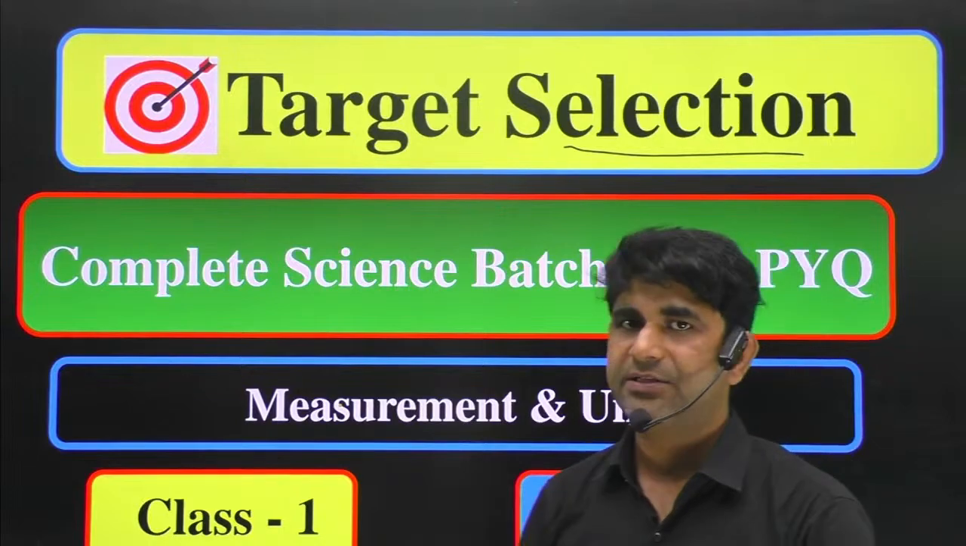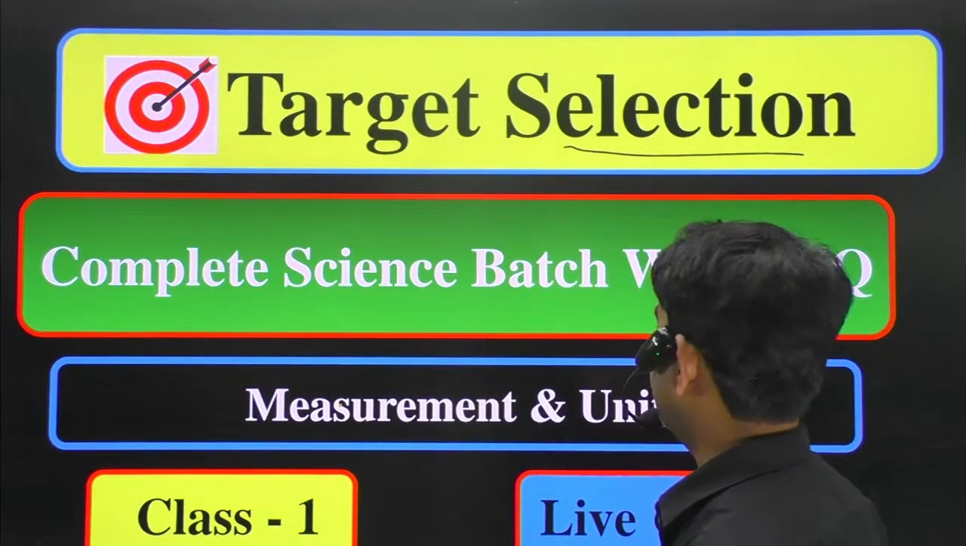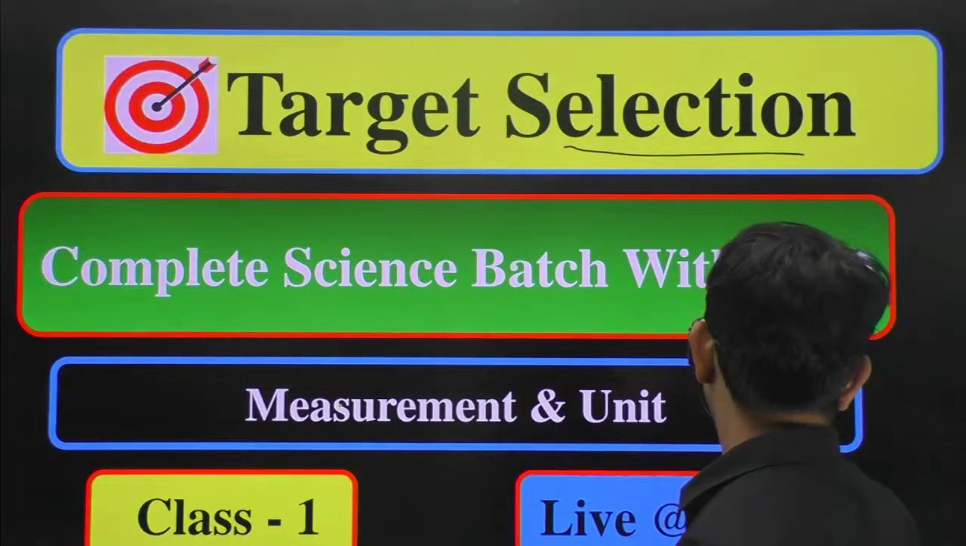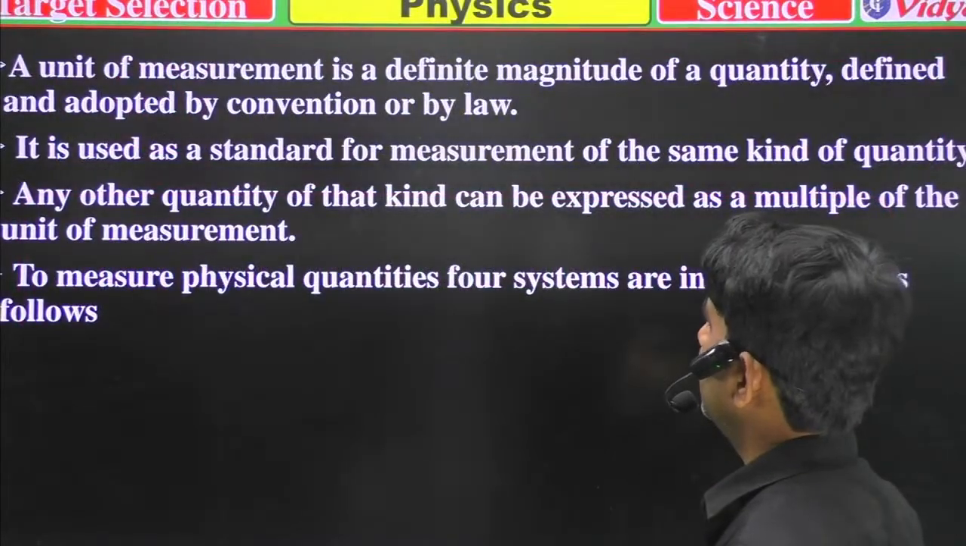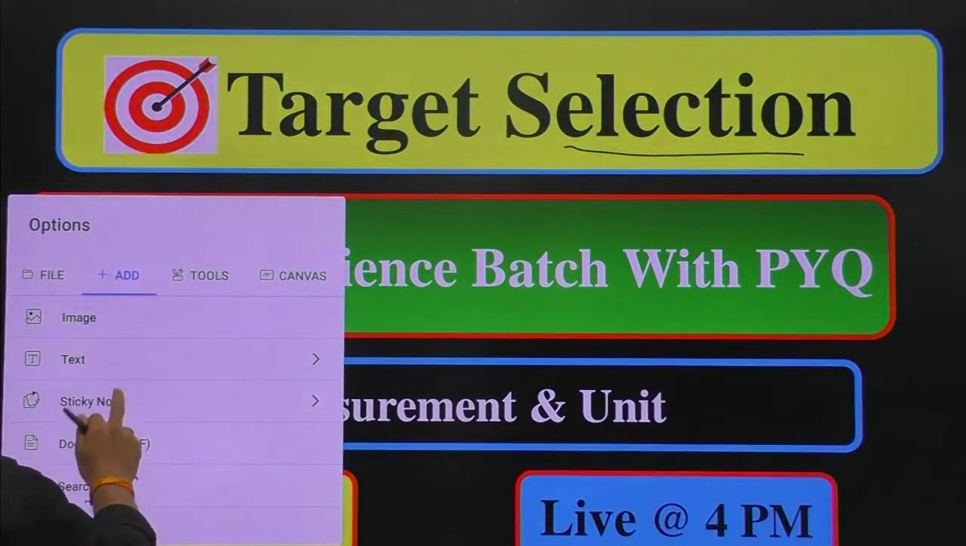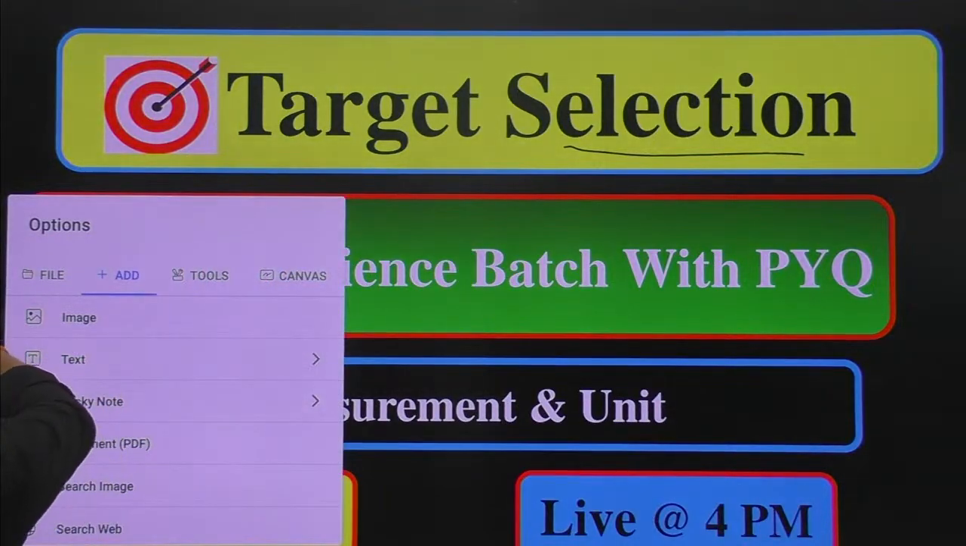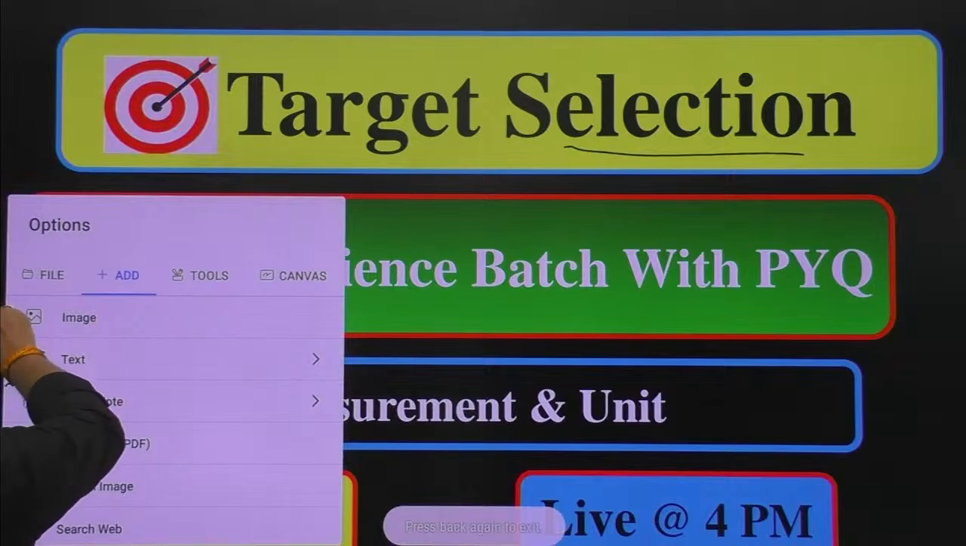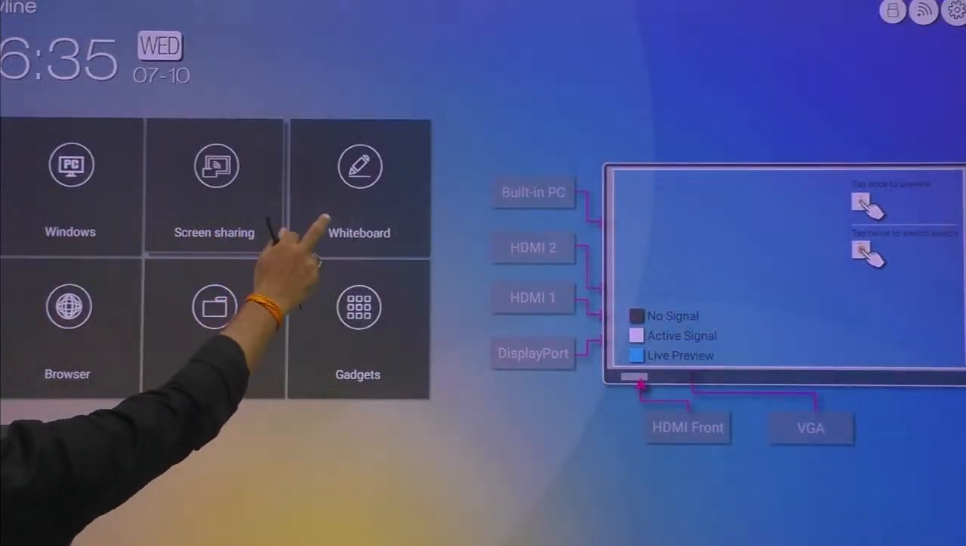So, measurement and unit, that is class 4th complete batch science PYQ. Okay, and the slide was different, so I think I should move. Okay, I think there is some technical error in this class.